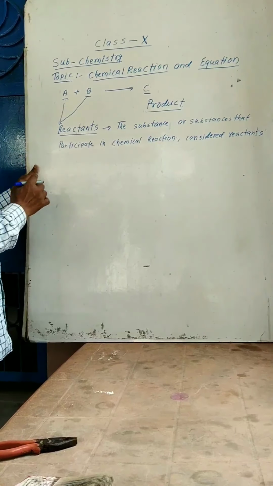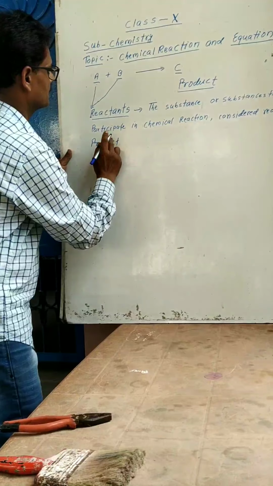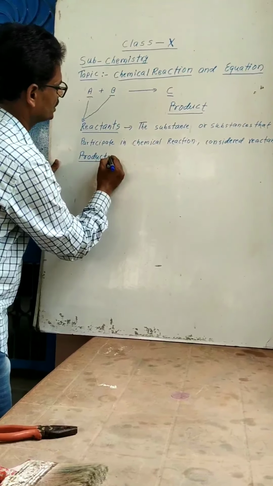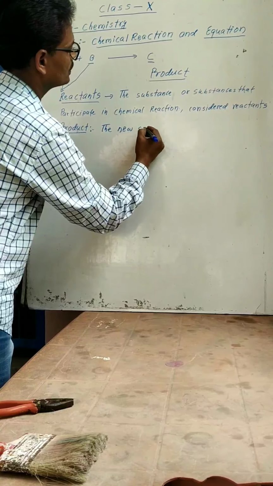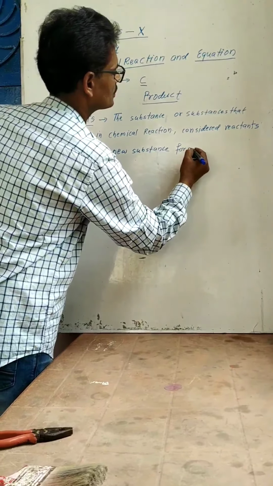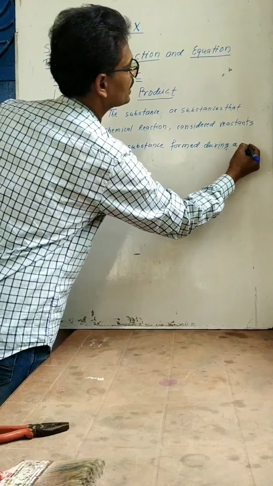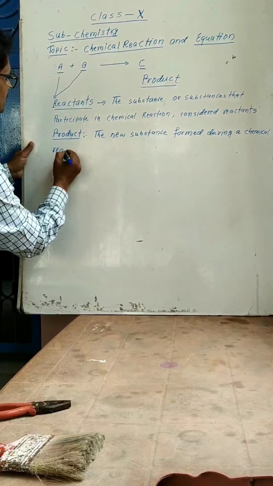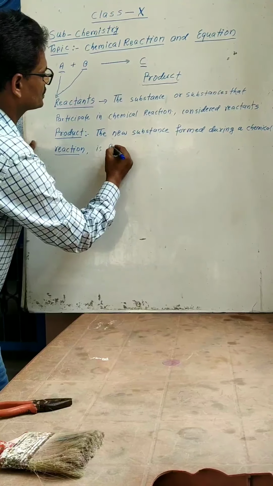And what is product? Product क्या है? The new substance formed during a chemical reaction is the product.